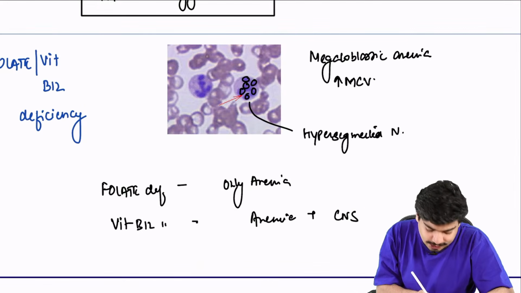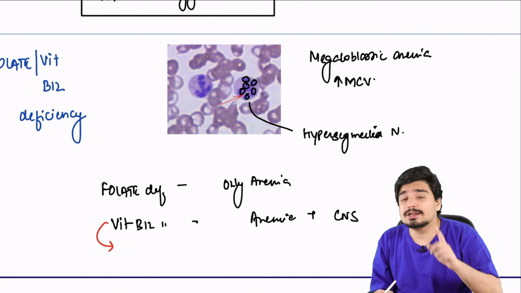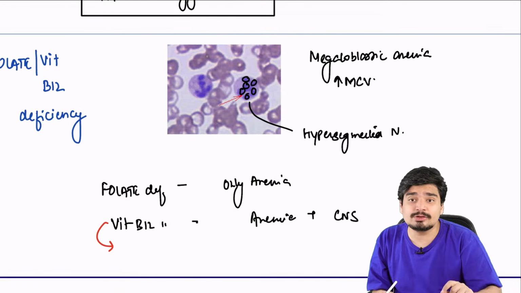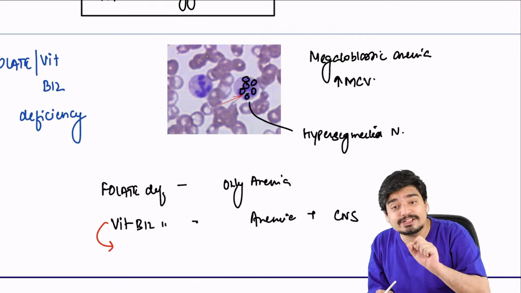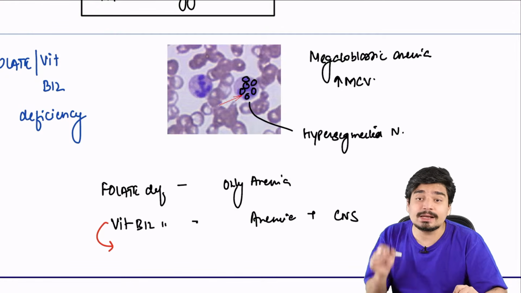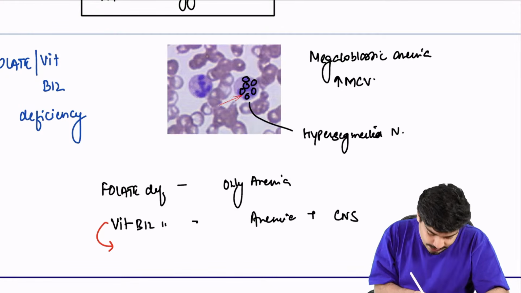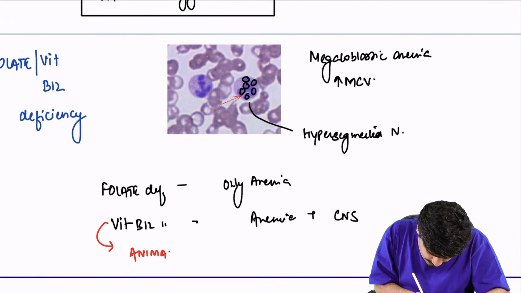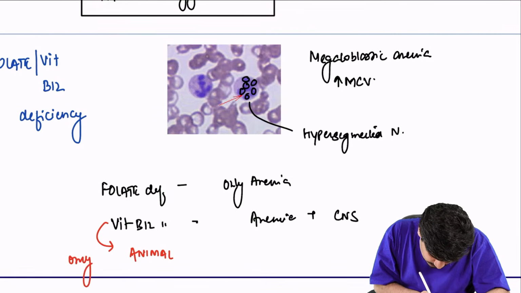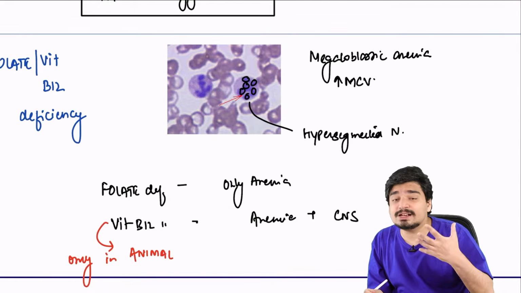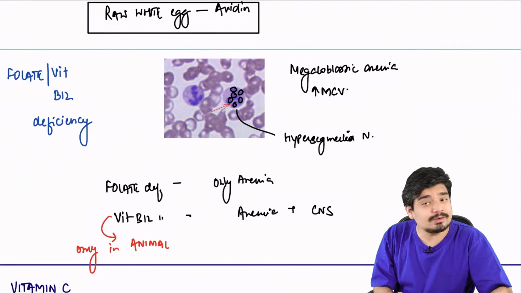Another important thing related to vitamin B12: you should remember that vitamin B12 is found only in animal sources. So vegetarians and vegans are at a very high risk of having vitamin B12 deficiency.